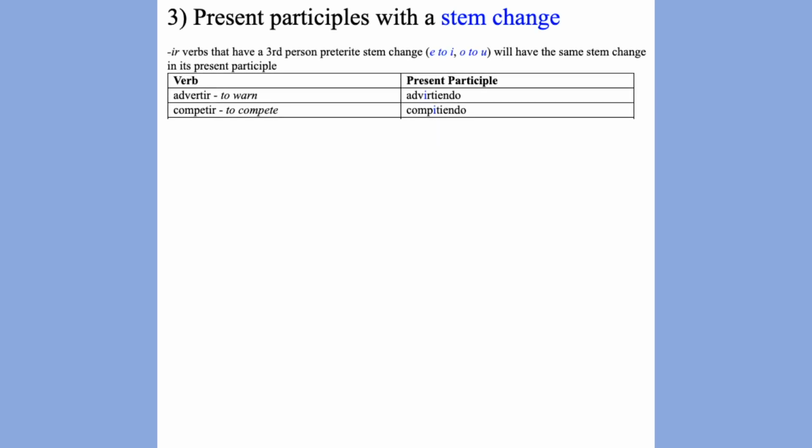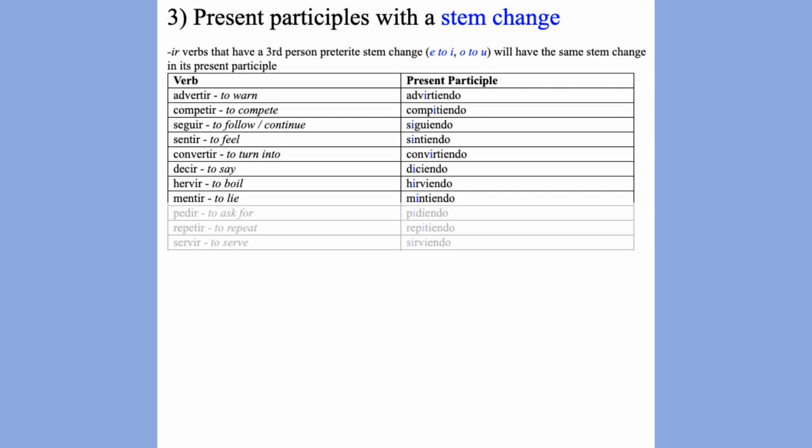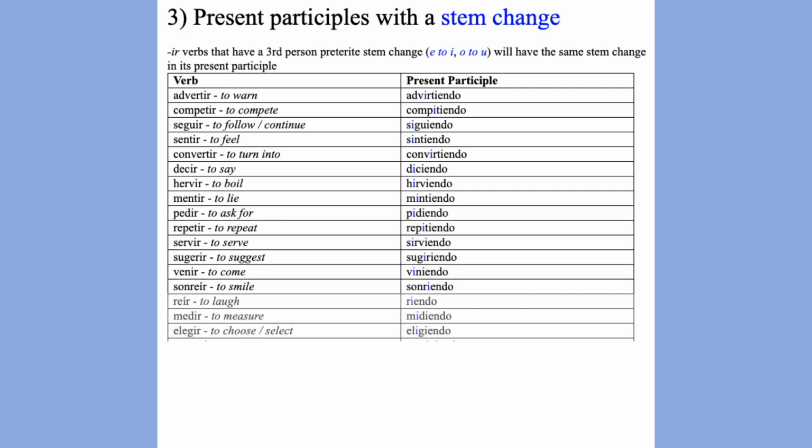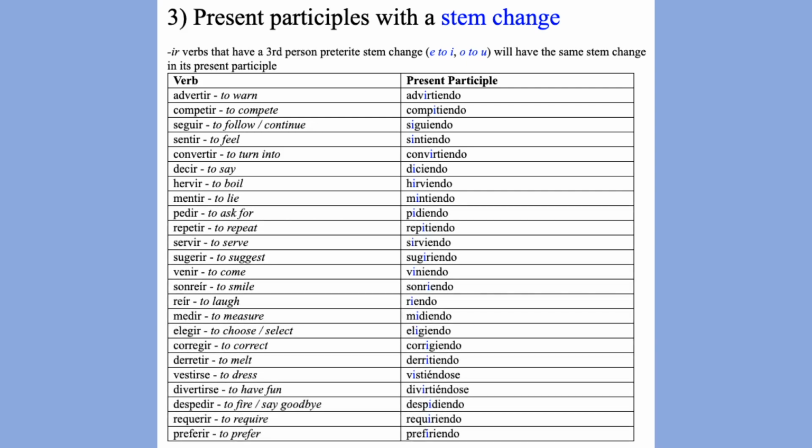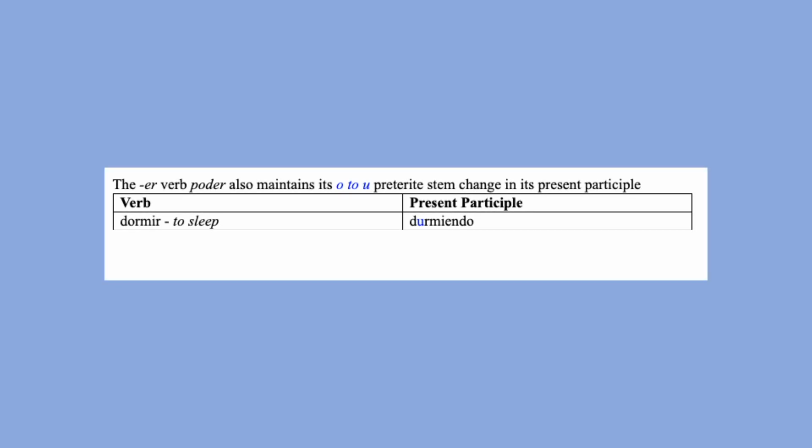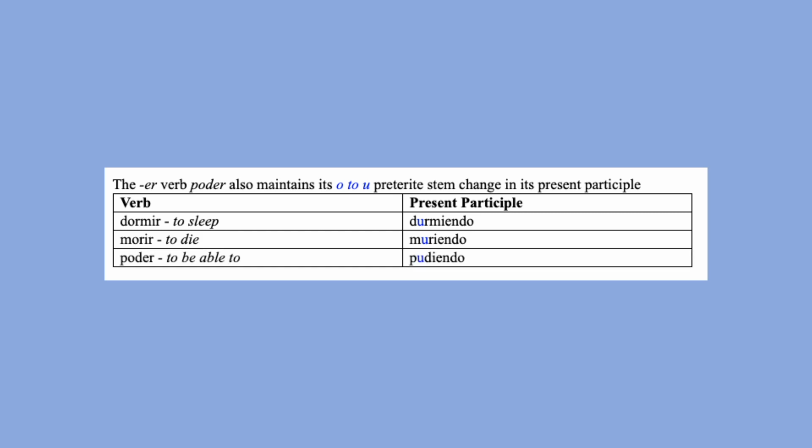IR verbs with a third person preterite stem change will include that stem change in the present participle. Poder also maintains its O to U preterite stem change in the present participle, along with dormir and morir.